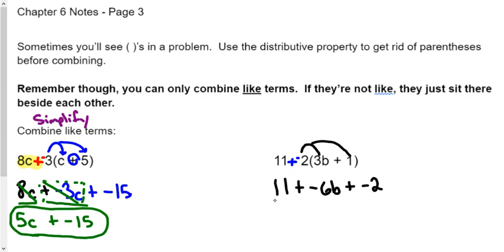And now we just come through and we try to combine where we're able to. Now this 11 can't be combined with the plus negative 6b, but it can combine with the plus negative 2. See, they don't have letters. So 11 plus negative 2 is 9, and I'm going to write that right here, and then I can pull down the plus negative 6b right behind it.